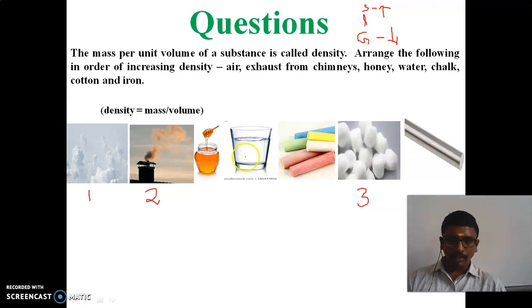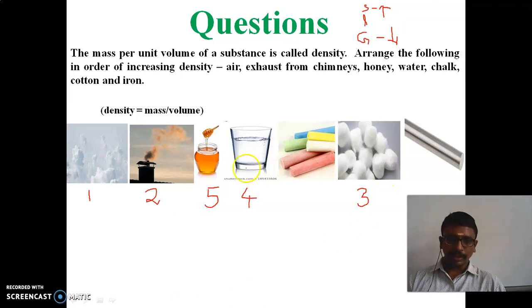In water there are no other particles, it's pure water. So when we compare with honey, the water density will be low. This is the fourth in increasing order, and next is honey, the fifth.